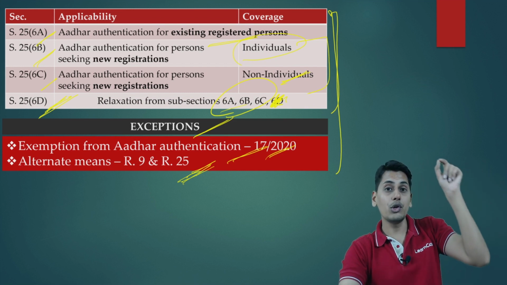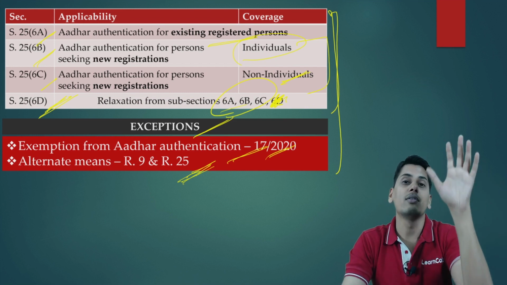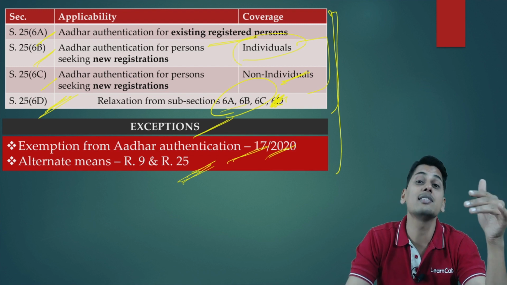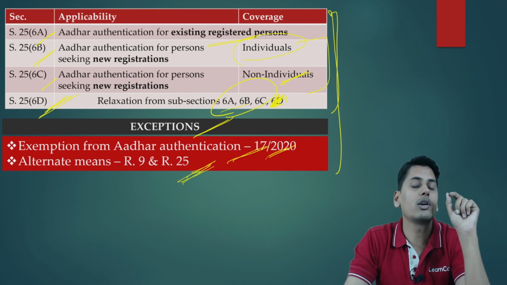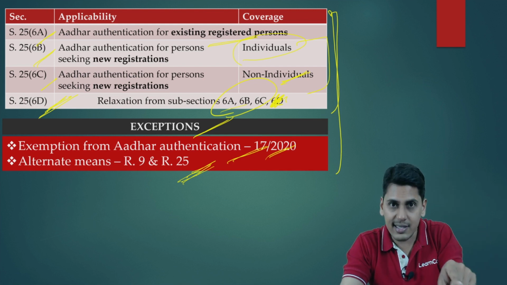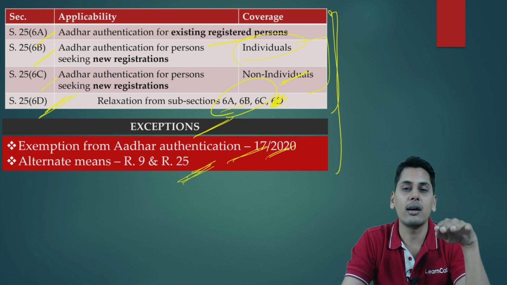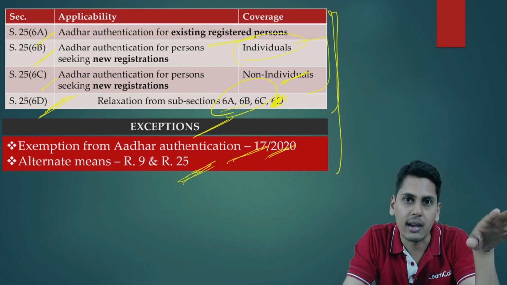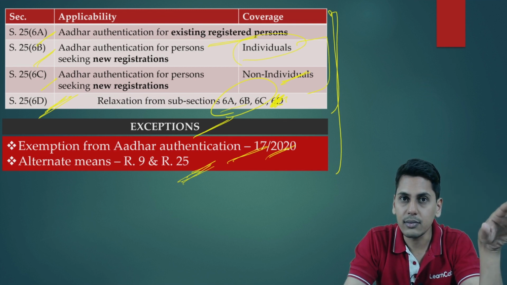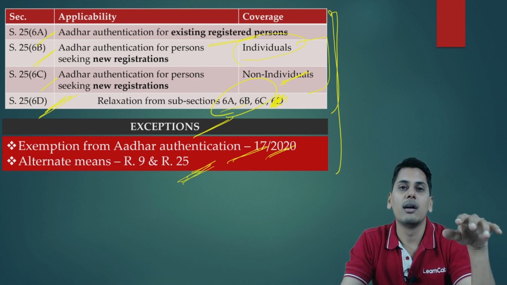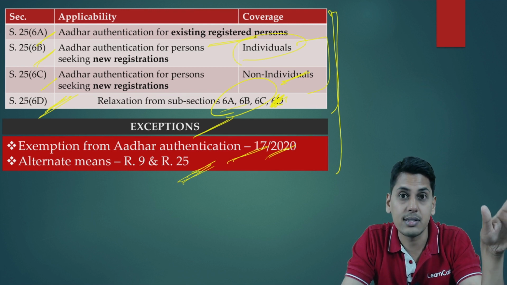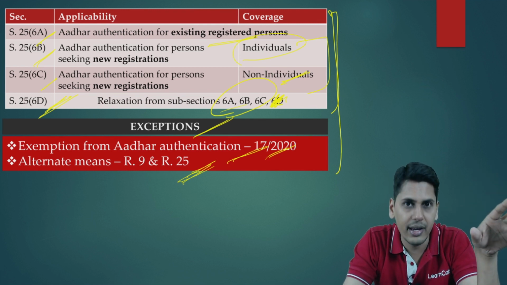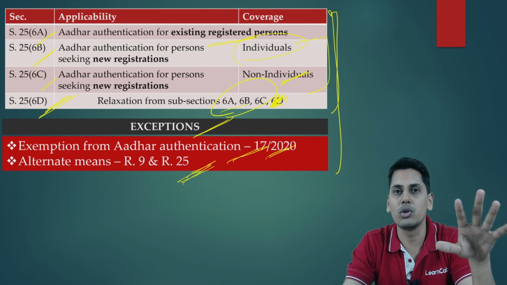So whenever I'm going to make a new registration application, the application form, REG-01, would ask me, do you want to get your Aadhaar authenticated? If I say yes, then I would be getting a link wherein I can authenticate my Aadhaar. If I say no, I would not be getting any link, but I would be getting an officer in my premises who is going to come and physically verify it, and only thereafter registration is going to be granted to me.